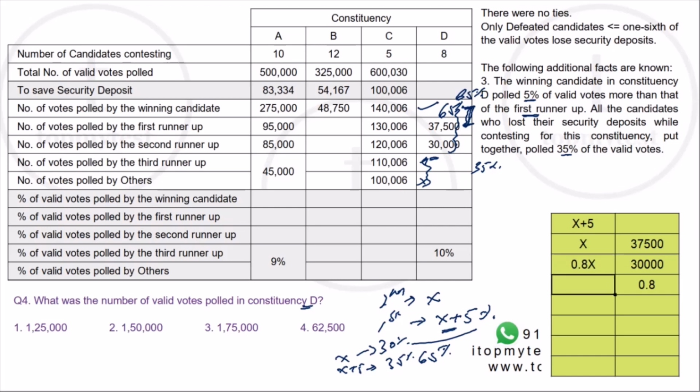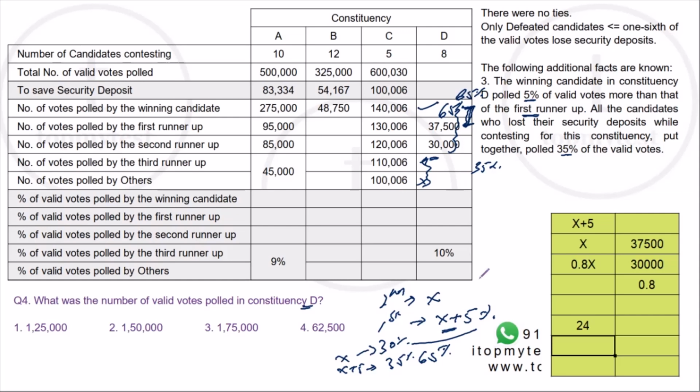So as we discussed, there are two scenarios possible. Either X plus 5 is 65%, X is 30, X plus 5 is 35. So 0.8x will be 0.8 into 30, which is 24%. Now with 24%, you are not going to lose the security deposit. With 24%, you're not going to lose the security deposit.